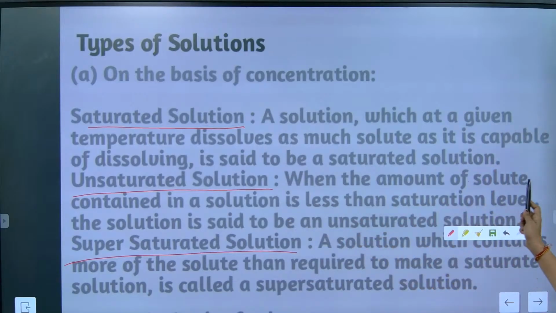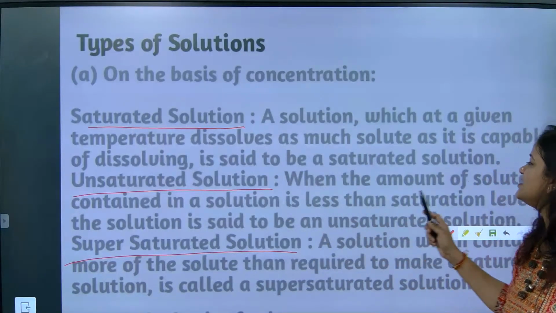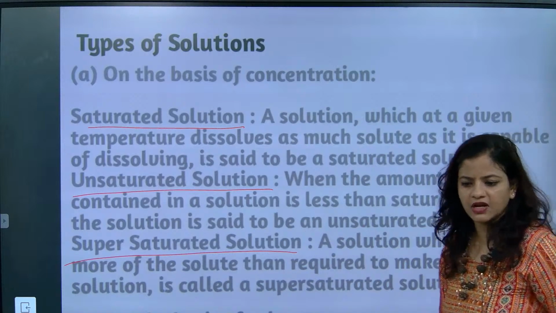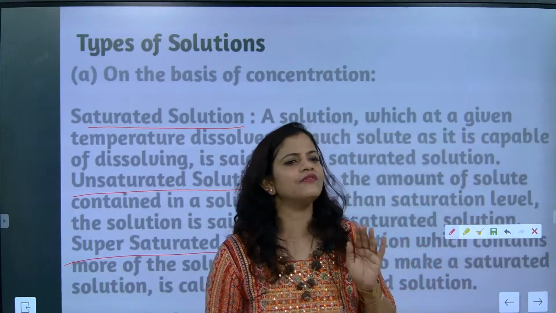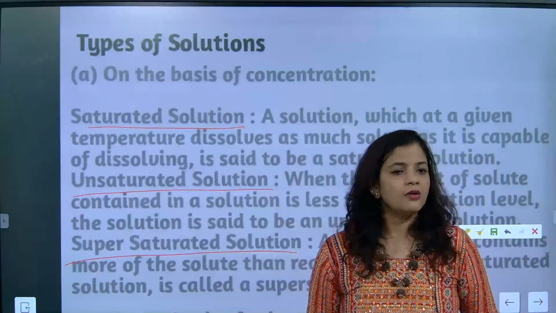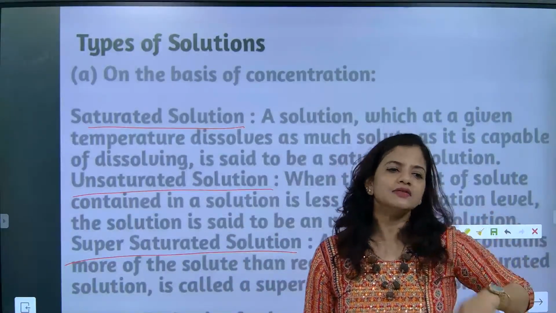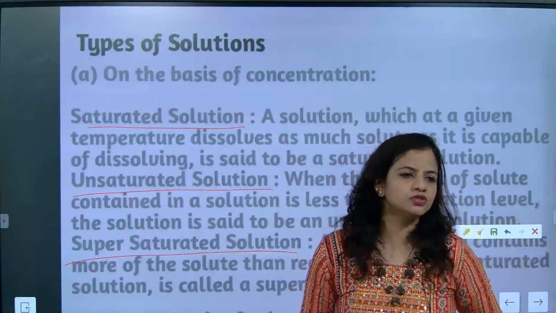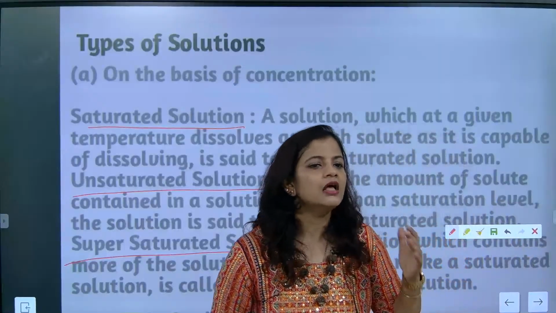It is unsaturated when the amount of solute contained in the solution is less than the saturation level. Once the saturation level is reached, we cannot expect more dissolving, but before the saturation state, things will keep on getting dissolved.